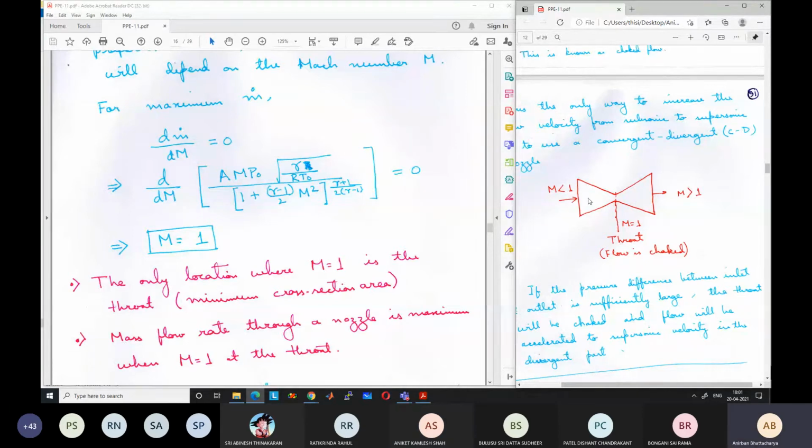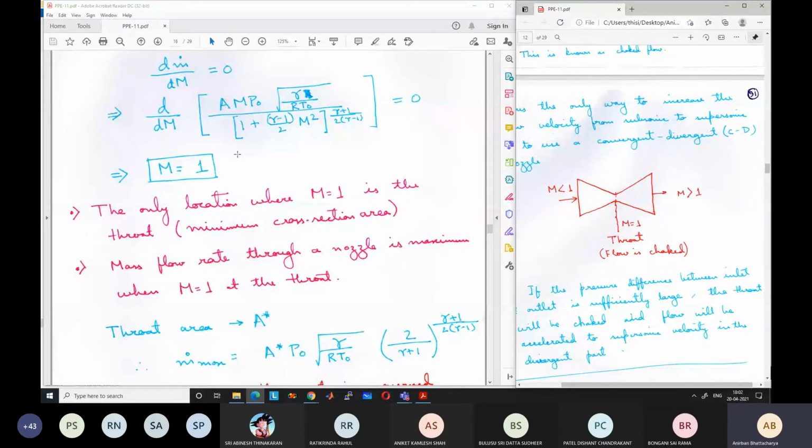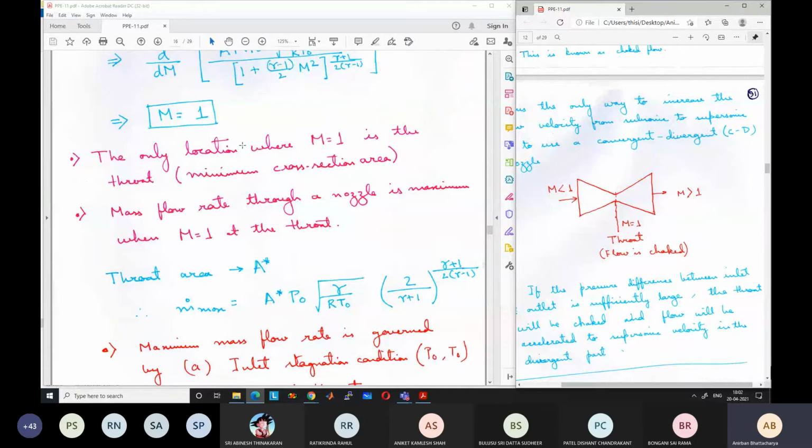Every year this creates confusion among the students. This is a roundabout way of finding when the maximum mass flow rate occurs. This is not a very nice way, but this is the only option available to show it mathematically. Otherwise, you have to intuitively assume that the maximum flow rate will occur when the nozzle gets choked, and from intuition we know that the mass flow rate cannot increase after that. Then you don't need this derivation.